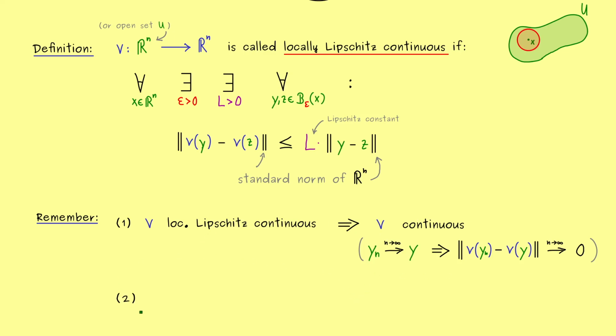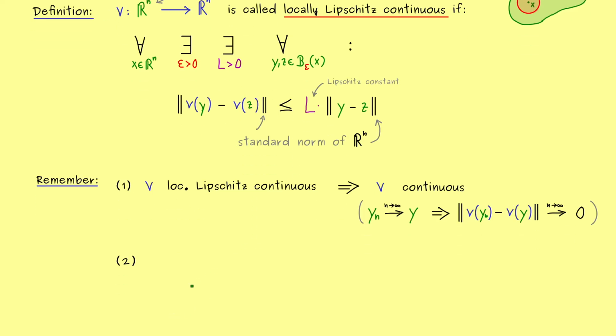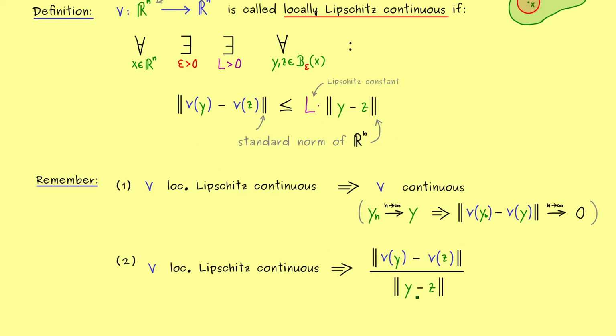Okay, then in the next step, let's talk about the connection to the differentiability of a function. Again, let's assume we have a locally Lipschitz continuous function, which means we can use this estimate here. And now you can say, it's not a problem at all, let's bring the distance of the input space to the left hand side as well. Of course, for distinct points y and z, this is always possible.